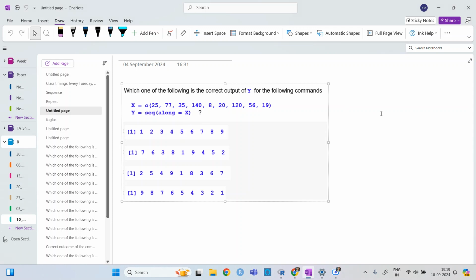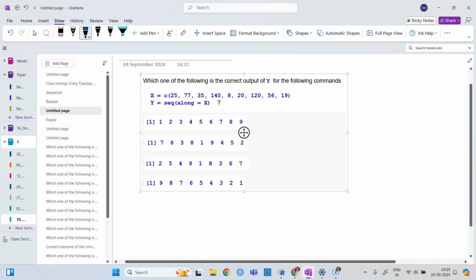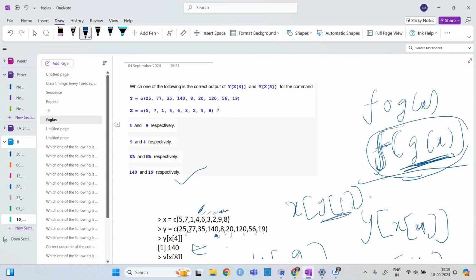Option 1, ma'am. Yes, it is option one. It will just give 1 2 3 4 up to 9. This question we have solved already.